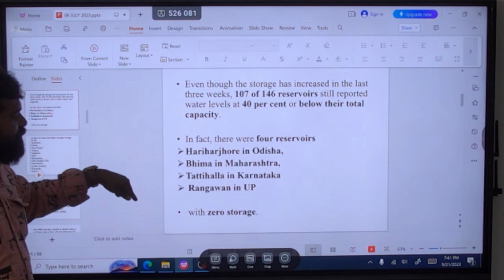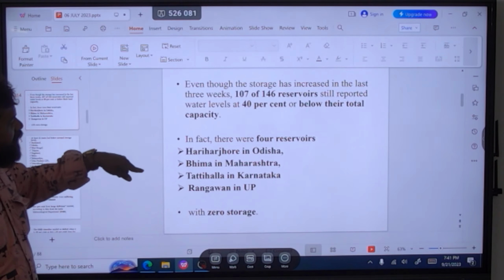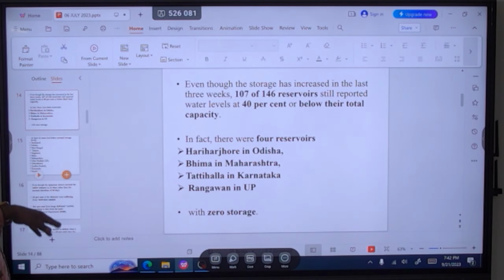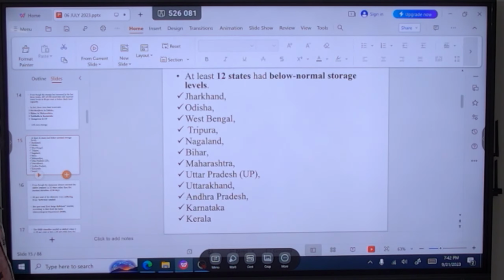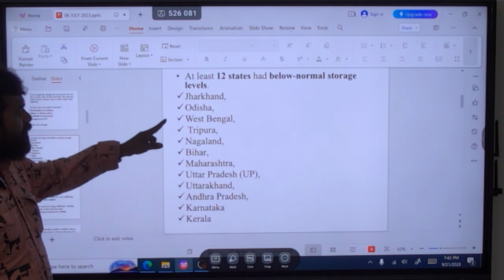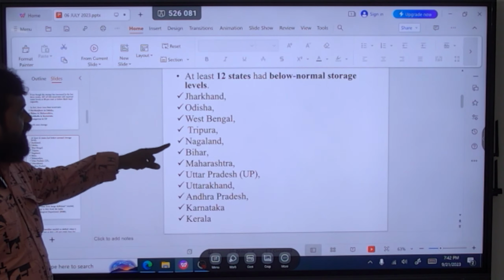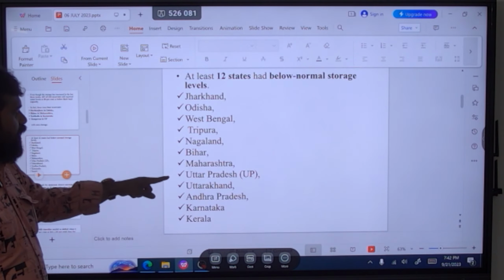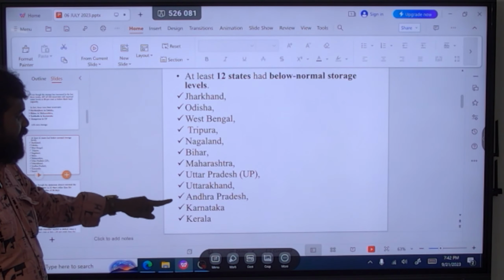UPSC might ask you these kinds of questions, asking in which state these reservoirs are located. So let's take it. Look here. In India, 12 states had below normal storage levels. What are the 12 states? These are the 12 states: Jharkhand, Odisha, West Bengal, Tripura, Nagaland, Bihar, Maharashtra, Uttar Pradesh, Uttarakhand, Andhra Pradesh, Karnataka, Kerala. So these are the 12 states which have reservoirs below normal storage level.